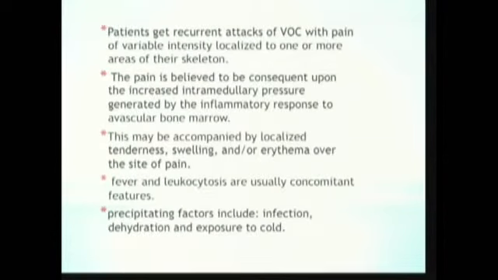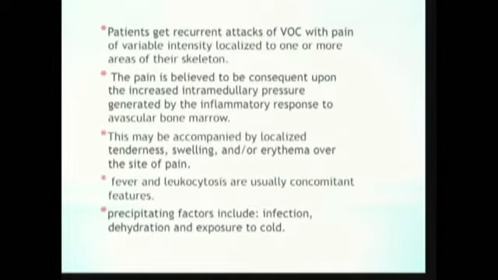So the patient will have recurrent attacks of vaso-occlusive crises with pain of variable intensity, localized at one or more areas of the skeleton each time. The pain is believed to be caused by the increased intramedullary pressure and the inflammatory response to the infarction within the bone marrow.